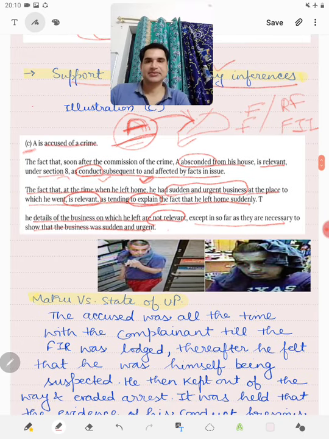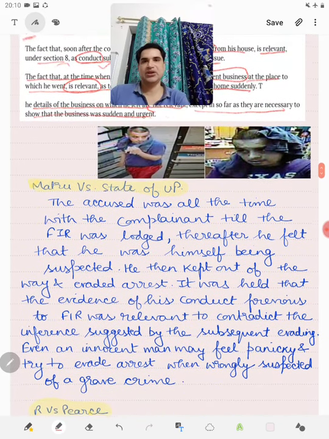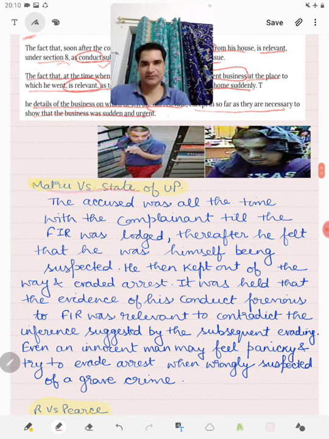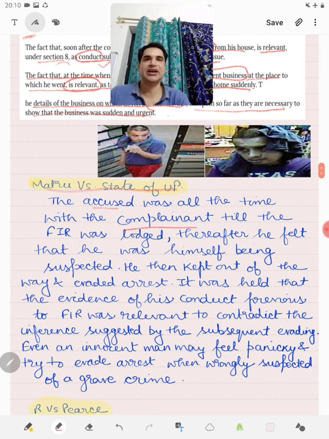Now, based on this, there is one important case law, and that is Matru versus the State of Uttar Pradesh. In this case, a crime took place, and the accused was with the complainant all the time. He even went with the complainant to the police station, where the FIR was lodged. Later on, he became suspicious that the police was actually suspecting him. Thereafter, he started avoiding the complainant and also avoiding the police.